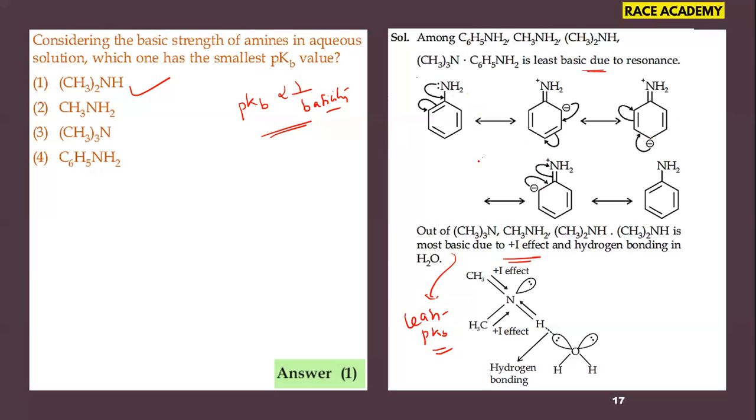And for the remaining ones, when you check the tertiary amine and primary amine, in the secondary amine the pair of electrons on nitrogen can be easily donated, because the steric hindrance in the case of tertiary amine does not allow it to donate easily. The secondary amine can donate the pair of electrons compared to primary and tertiary amines. That's why we went along with the secondary amine. That is the right answer for this question.